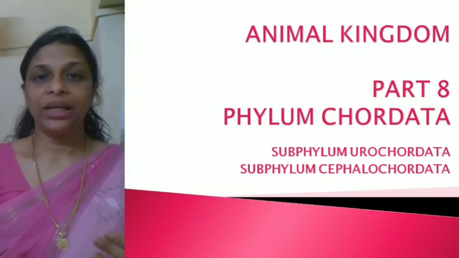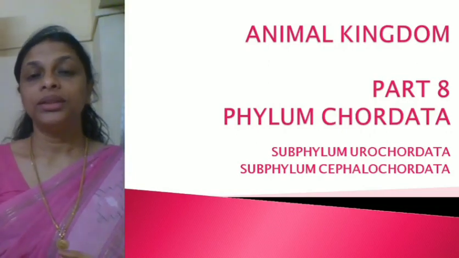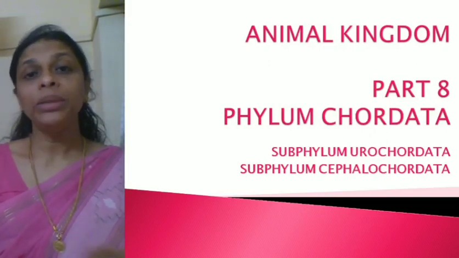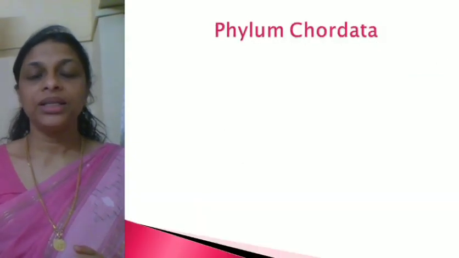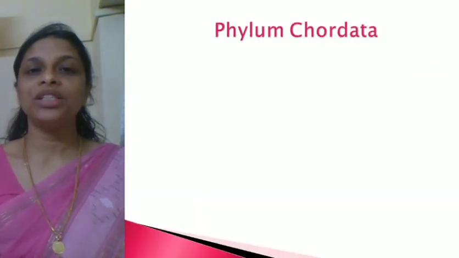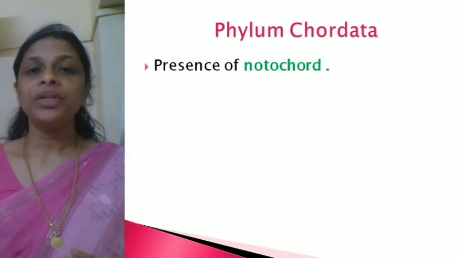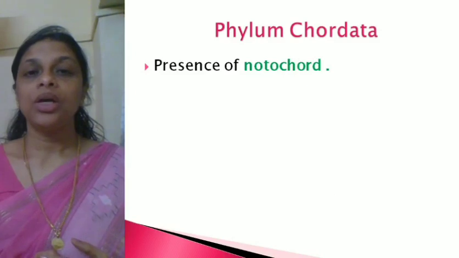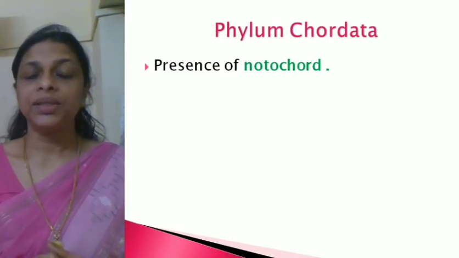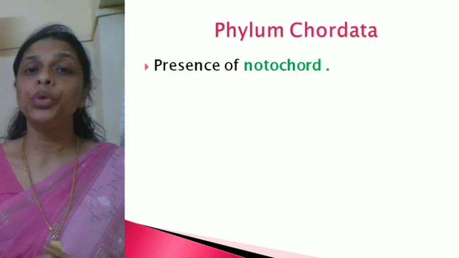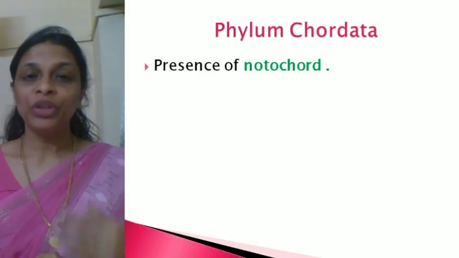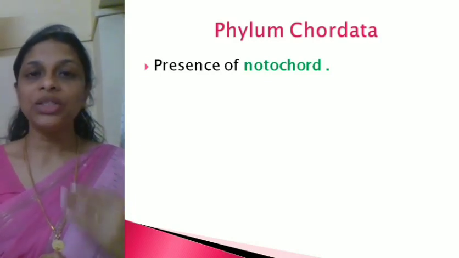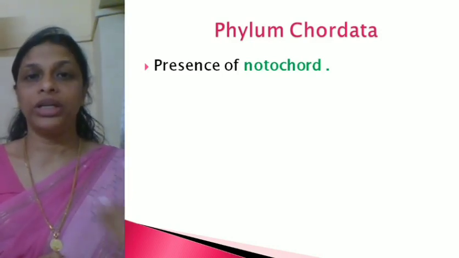All the phyla prior to phylum Chordata, those organisms are commonly called nonchordates. Nonchordates. Right? Now, let's see what are the characteristic features of phylum Chordata. The first and foremost feature of phylum Chordata is the presence of a notochord. I think you have heard the term notochord. What is notochord? Notochord is nothing but a rod-like structure which forms the main support in lower chordates.